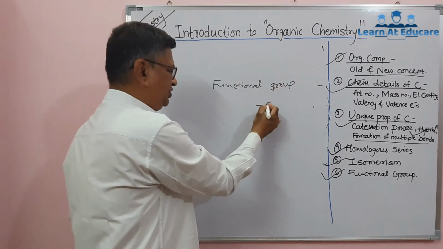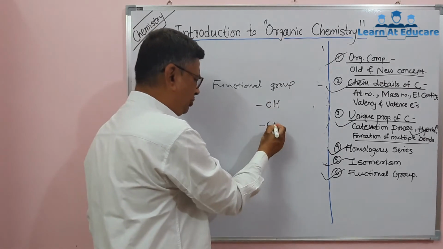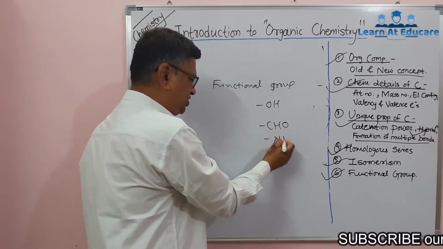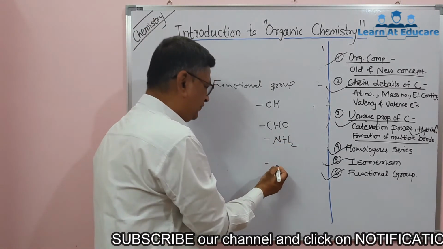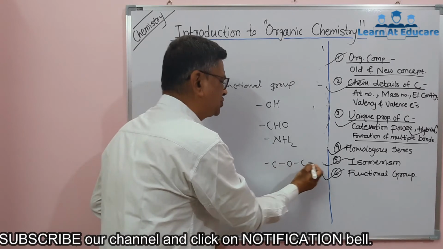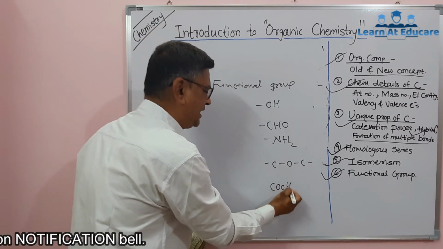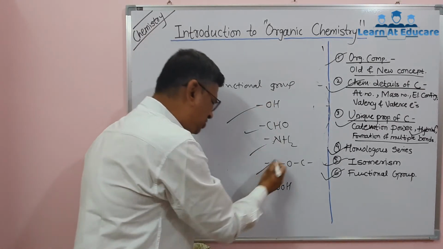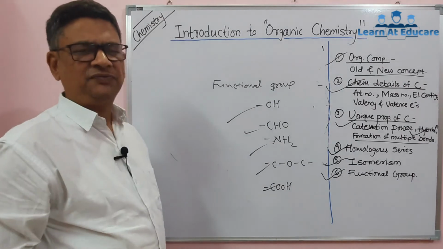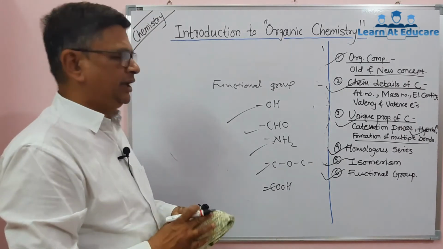For example, this is the functional group of alcohols, that is OH. This is the functional group of aldehyde, CHO. This is the functional group of amine, that is primary amine, NH2. This is the functional group of compounds called ethers. And this is the functional group of organic acids called carboxylic acid, COOH. There are such particular groups called functional groups which decide the chemical properties of the organic compound.